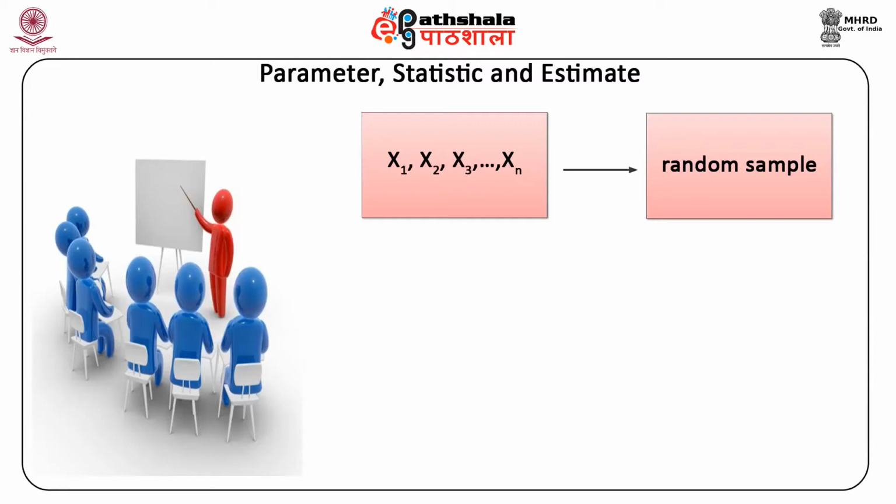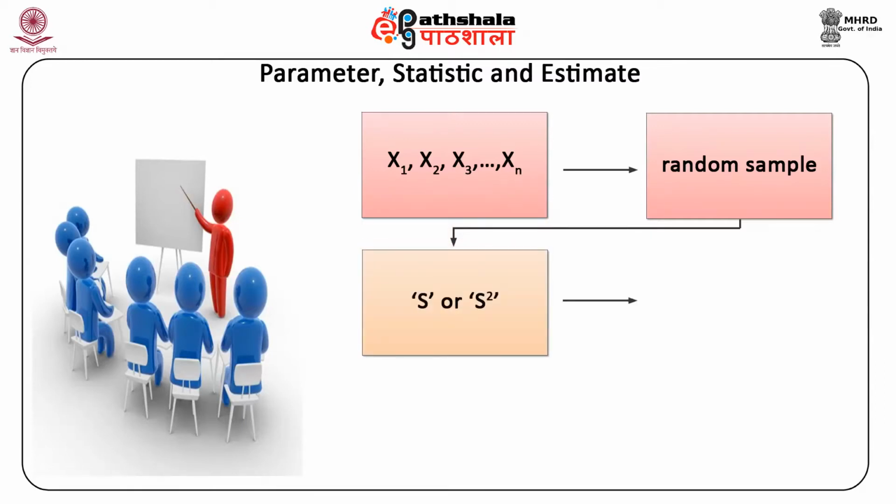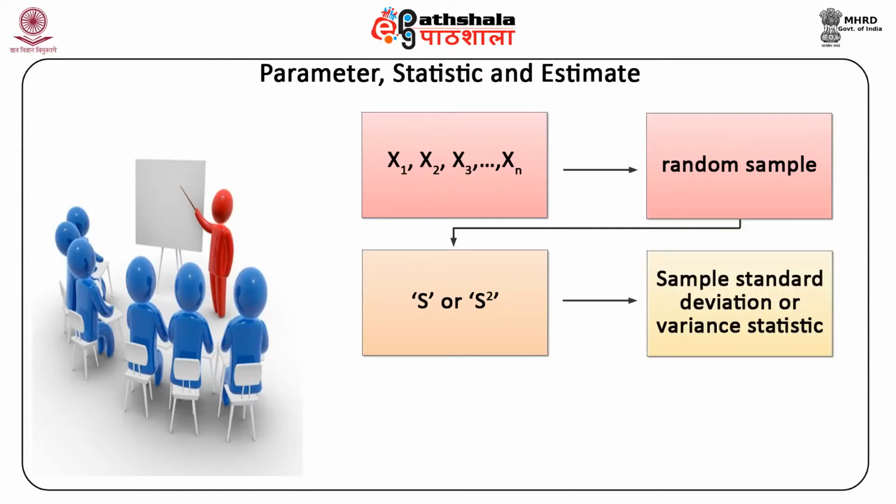However, after obtaining the sample data, the computed value of the sample mean is denoted as x bar, where x we are writing as a small x. In the same way, S or S square is used to denote the sample standard deviation or variance statistic, and its calculated value is s or s square. To reiterate, the notations in lowercase letters such as x bar, s, s square are used to indicate the values of the random variables capital X bar, capital S, and capital S square respectively.